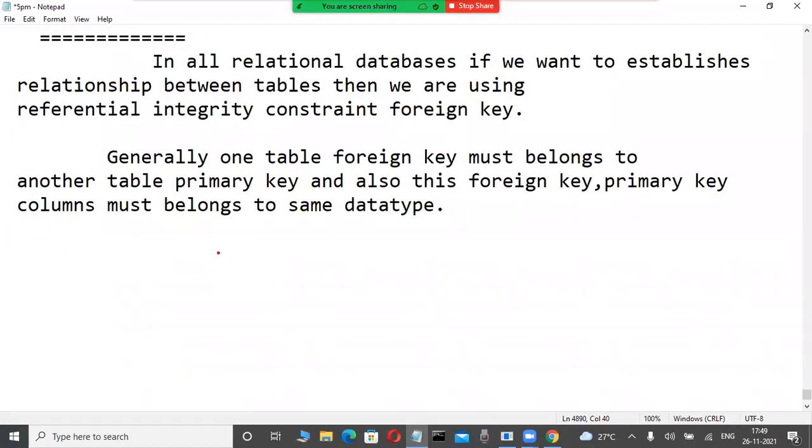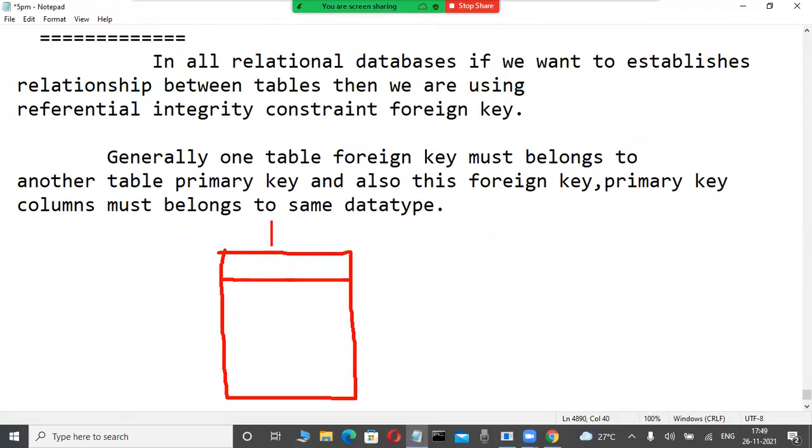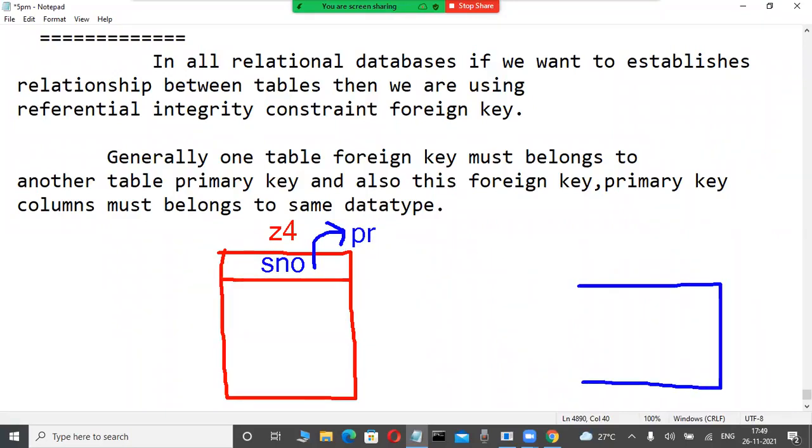Observe it here. Suppose Z4 is a table; I'm showing it practically. Practical creation is totally different, already I'm telling you, with numbers only, column level and table level also. This is the Z4 table. In this Z4 table, S number is a column, and in this S number column, primary key is there, for example. Now again I am creating another table, B4, for example; anything like ABC is not a problem. Again I am using the same column, S number.